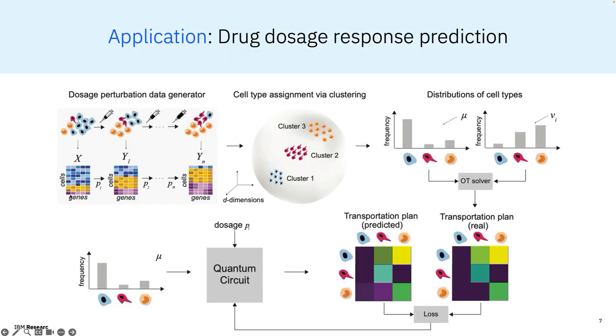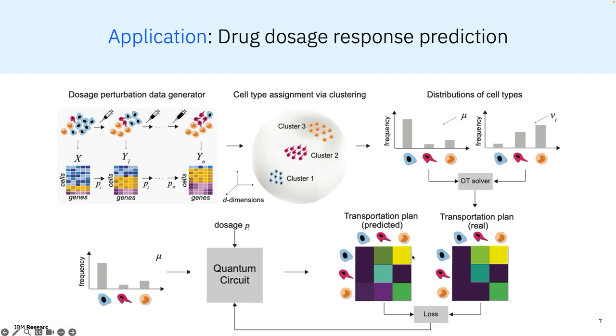The application we study is from single-cell biology. We predict variations in cell type distributions arising from cells being treated with different dosages of a drug. First, to lower data dimensionality, we cluster the single cells into cell types. The task is then, given an initial cell type distribution, μi, recover the cell type distribution νi induced by a drug given a dosage pi.